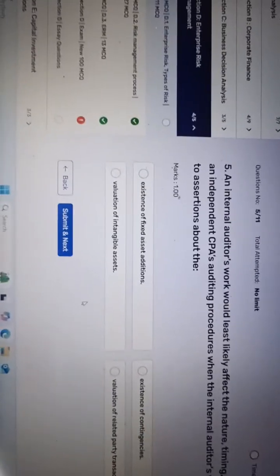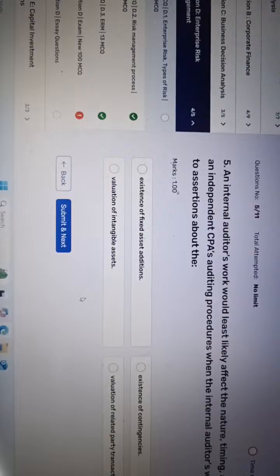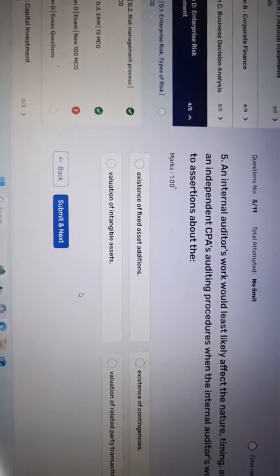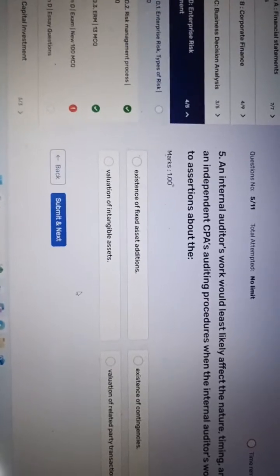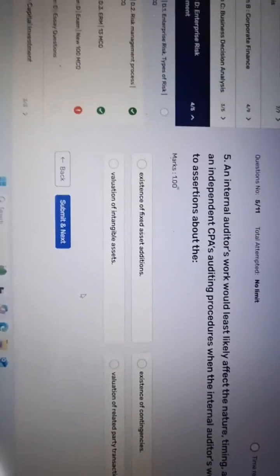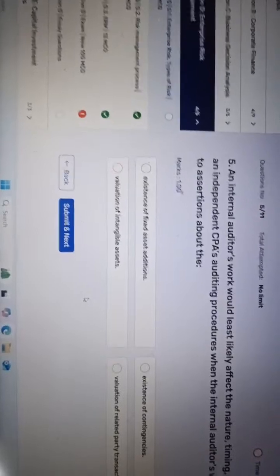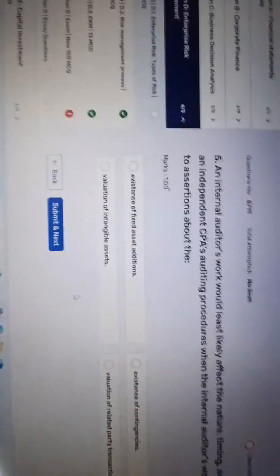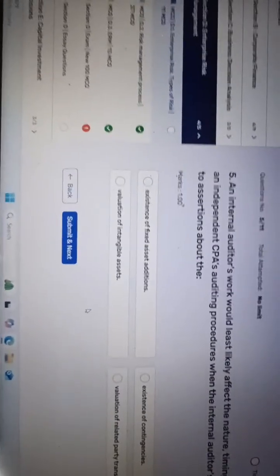No, definitely no. It means when his independence may be affected, right? In this case, which option can be the correct?